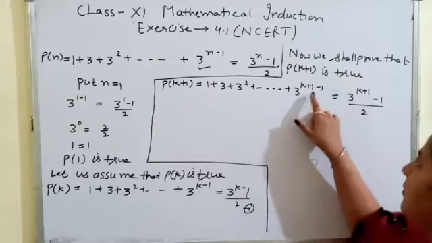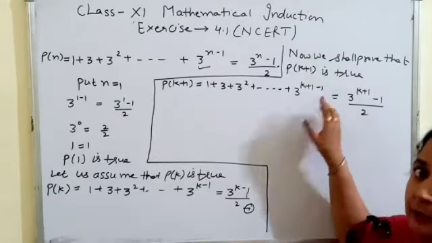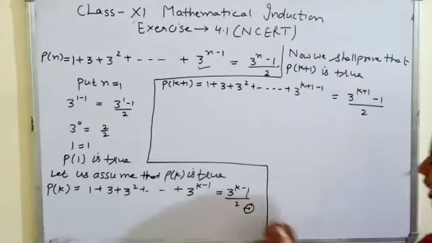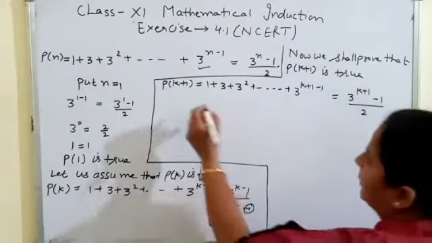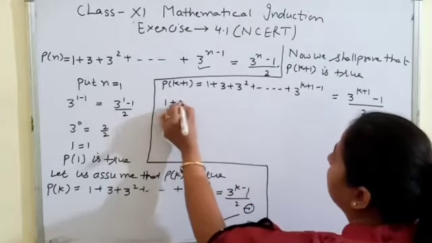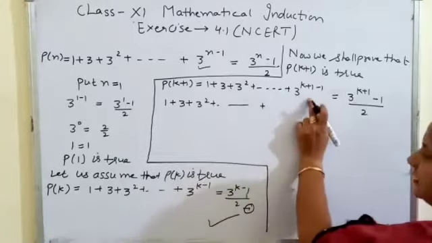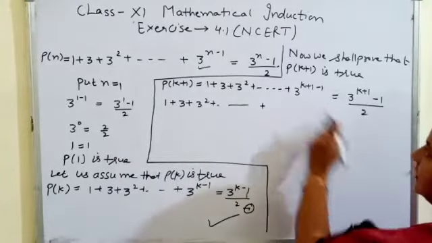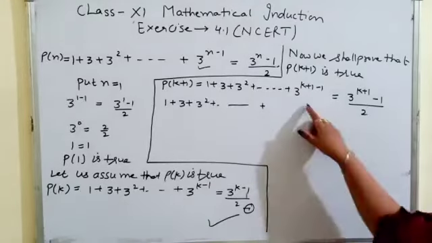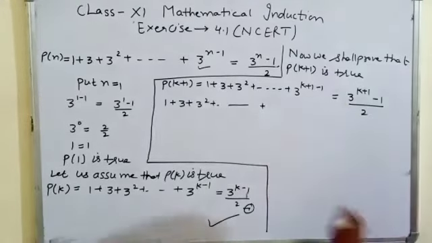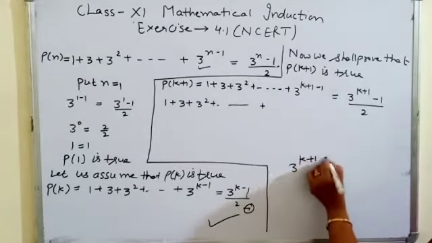So let's see how we can prove that. Here we can cancel plus 1 with the minus 1, but no, I am not doing that here because I will use the first statement, that is 1 plus 3 square. Now what is the second last term for this statement? The last term is 3 power k minus 1.